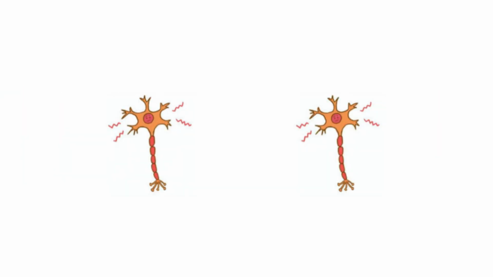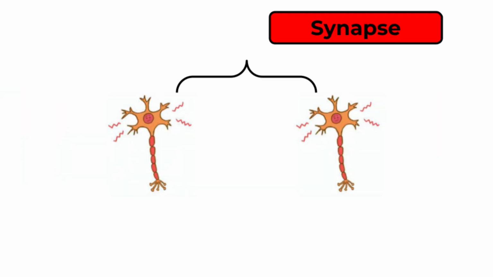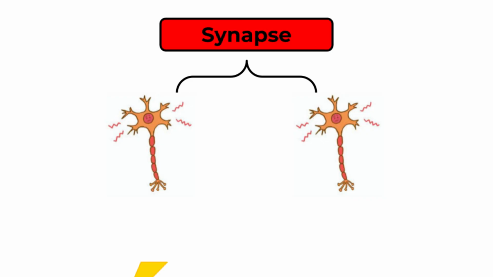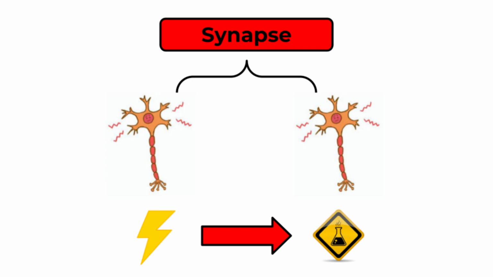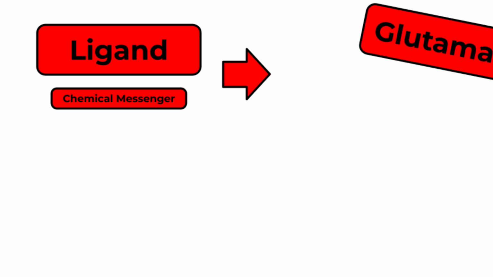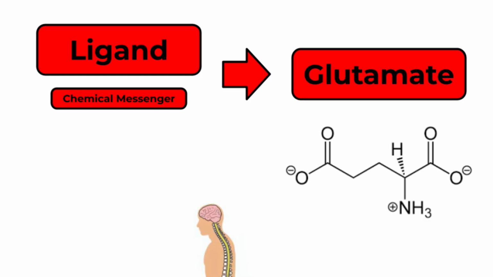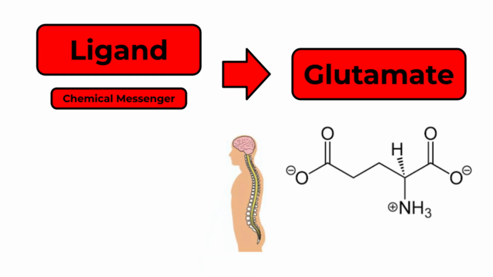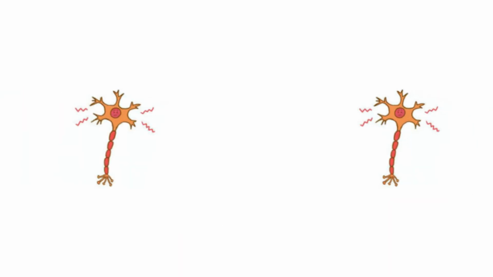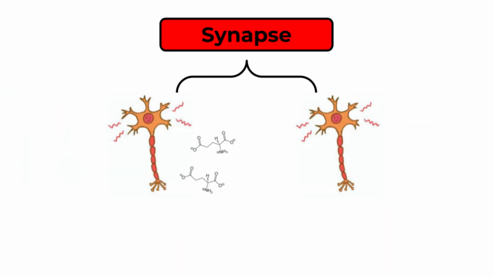But neurons don't actually touch each other. There's a tiny gap between them called the synapse. To cross that gap, the neuron must switch from an electrical signal to a chemical one. It does this by releasing a ligand, which is the scientific word for a chemical messenger. In the motor system, the main ligand is glutamate, a substance made and released by motor neurons in the brain and spinal cord. When an electrical signal reaches the end of the neuron, glutamate is released into the synapse and floats across a tiny gap to the next cell.